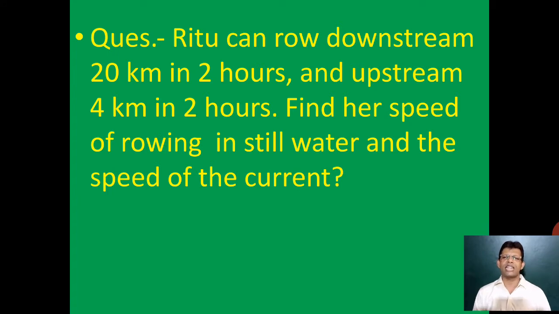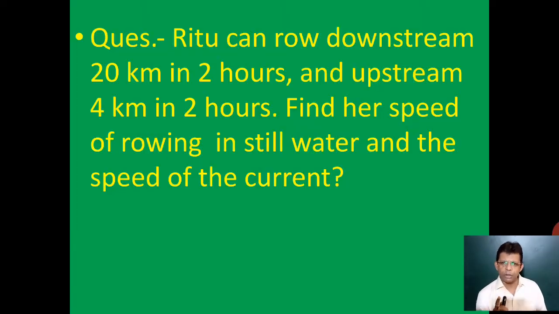Well, before we start solving this question, I would like to analyze. We should analyze the question first. Since Ritu was able to row the boat upstream, it clearly means that the speed of the boat, which we are going to take as x, will be greater than the speed of the current, that is y. Secondly, since this is a case of relative speed, while solving the sum, we have to consider the speed upstream and speed downstream, not the individual speeds.